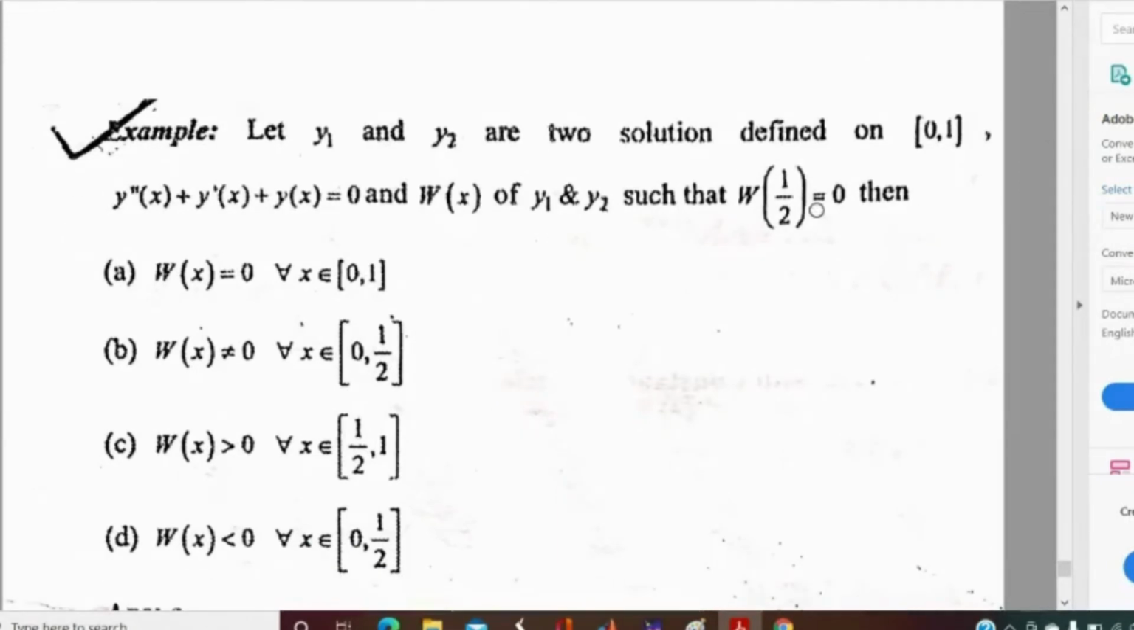Everyone see the question, and if anyone knows the answer using this proposition without solving the question, can anyone say what will be the answer? First of all, see the question carefully. Sir, it's option A. Why will the answer be option A? Sir, W at half is 0, and half belongs to the domain of the function, so W(x) equals 0.